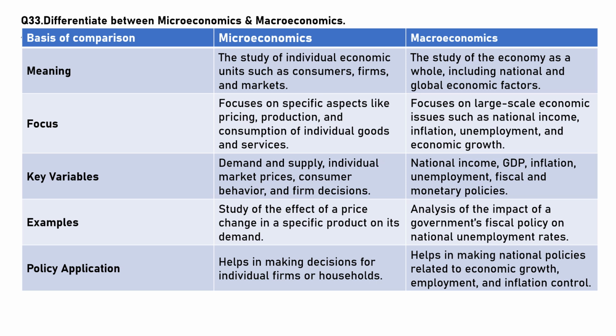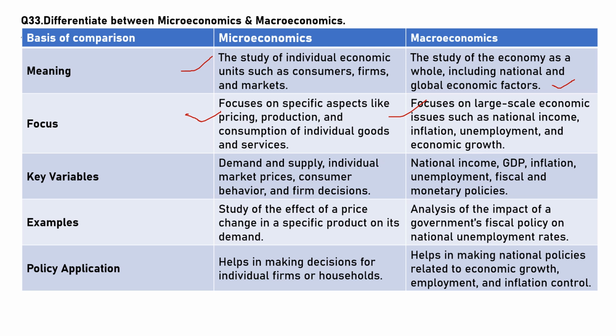Differentiate between microeconomics and macroeconomics. Microeconomics means the study of individual economic units such as consumers, firms and markets. Macroeconomics is the study of the economy as a whole, including national and global economic factors. What is the focus? Microeconomics focuses on specific aspects like pricing, production and consumption of individual goods and services. Macroeconomics focuses on large-scale economic issues such as national income, inflation, unemployment and economic growth.